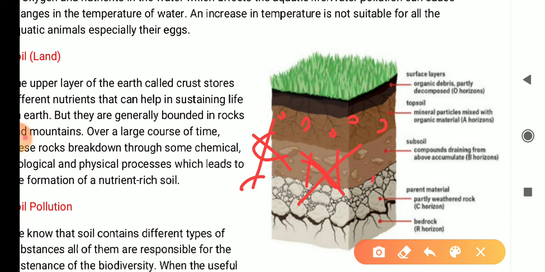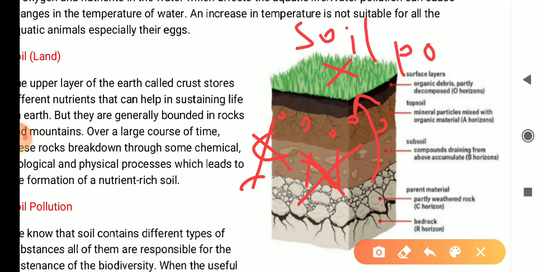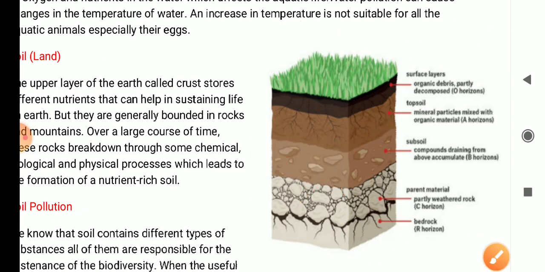This soil will not be able to provide any nutrition for these plants. Then these plants will not be growing here. This is called the soil has lost its fertility. This is what pollution is. So what is soil pollution? The condition in which soil loses its fertility is called soil pollution.